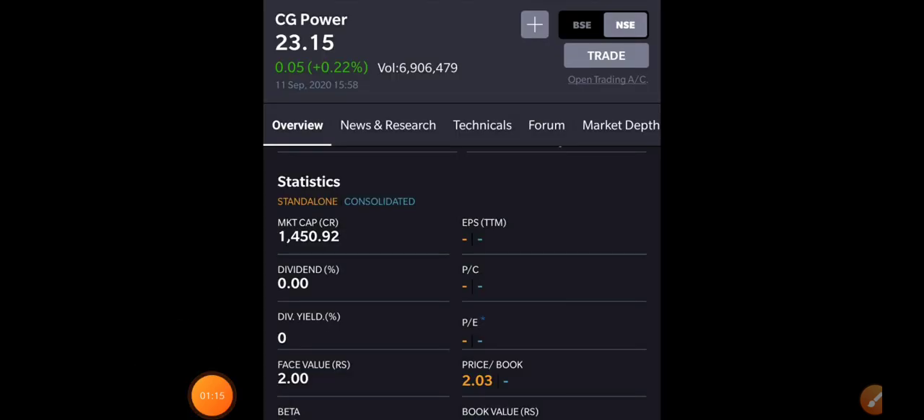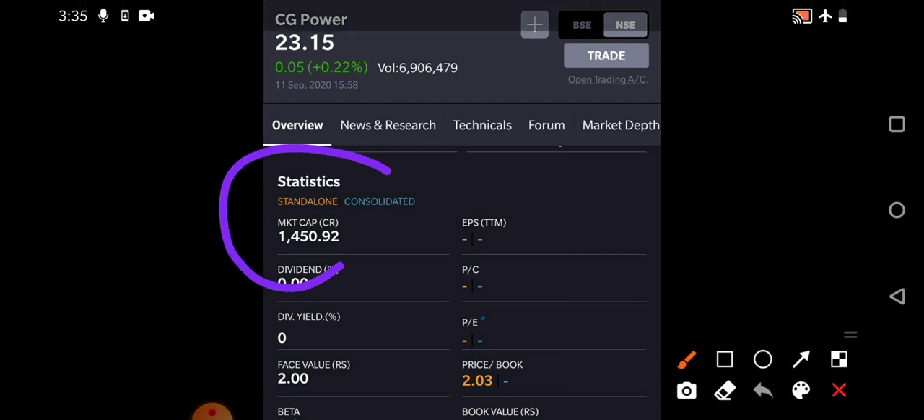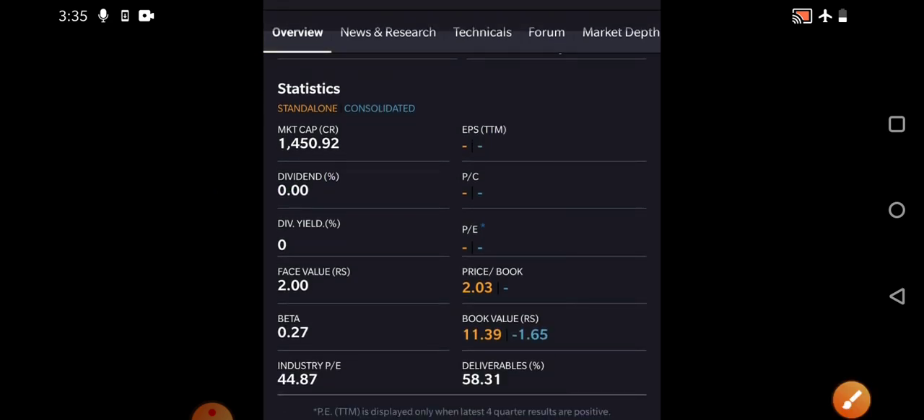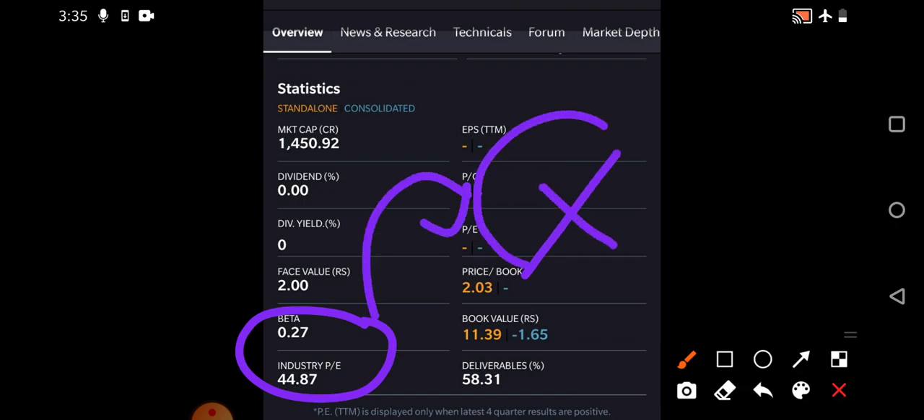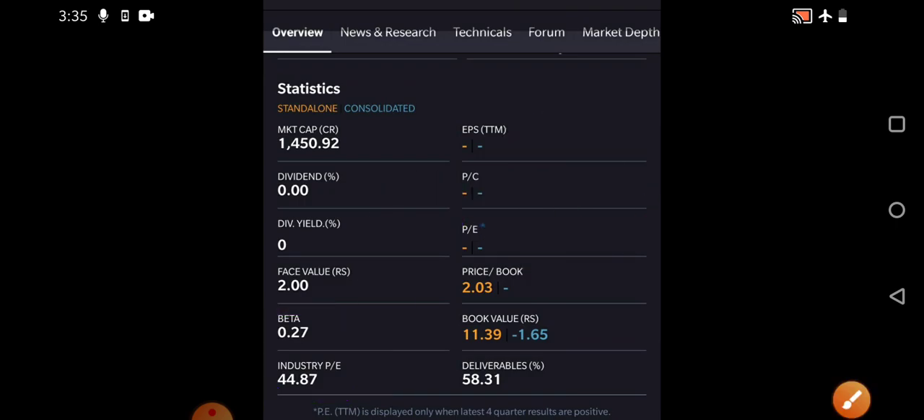Before discussing the various bulk deals, let us have a look at the basic overview. The market cap of the company is almost around 1400 crores, and the current market price of the stock is 23.15, and it was slightly positive on Friday. The industry PE of the company is 44.87, and currently there is no PE for the company because in the past financials the company has reported a loss.